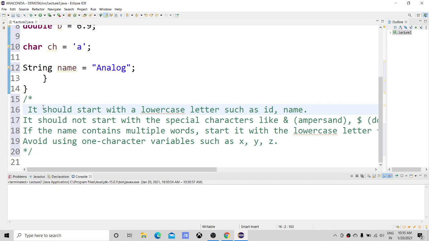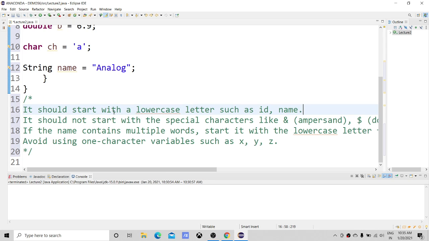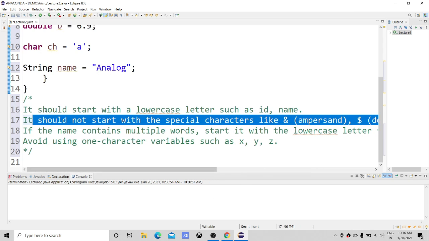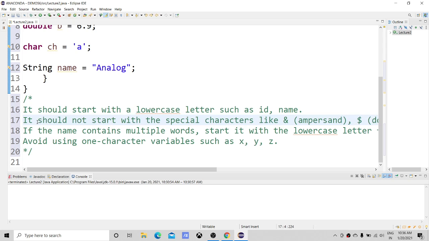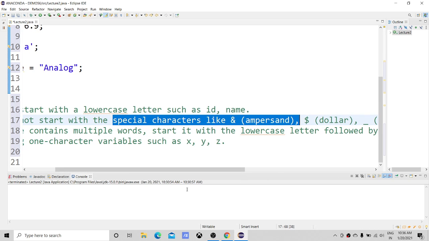So now, first look at the naming conventions. A variable name should start with a lowercase letter, such as id, name, etc. It should not start with a special character like ampersand, dollar sign, or underscore. For the sake of simplicity and good programming practice, your name must not start with special characters like ampersand, dollar sign, and underscore.